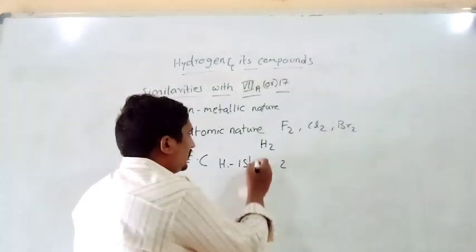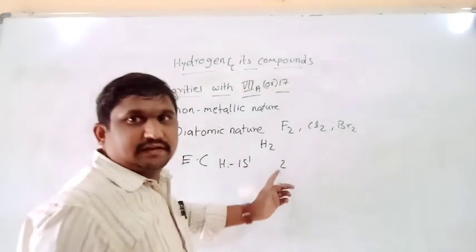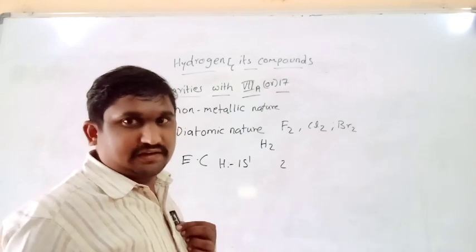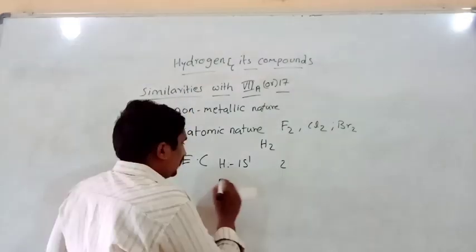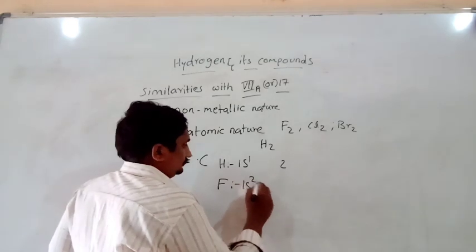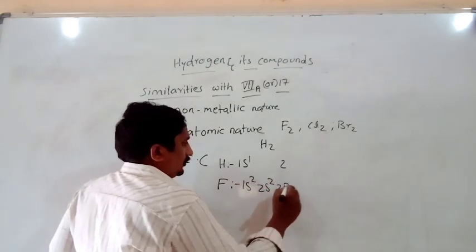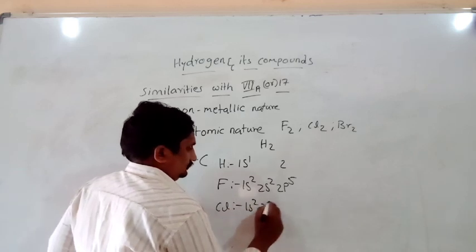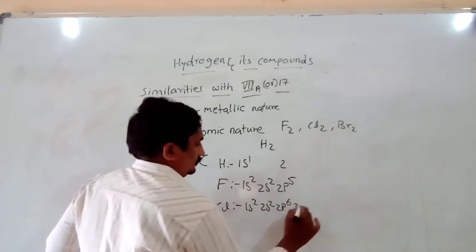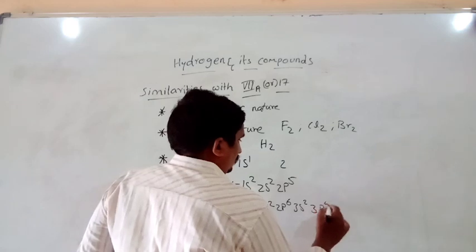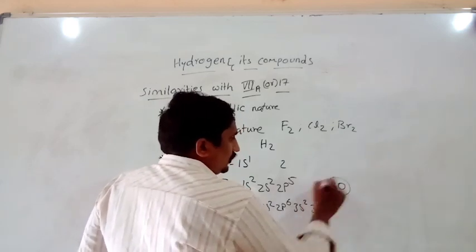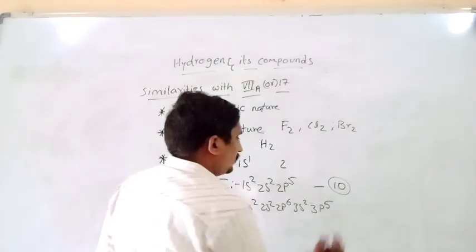It is 1 electron short of getting the nearest noble gas configuration. In the same way, if you take fluorine or chlorine, fluorine's nearest noble gas, you know, is neon, number 10.